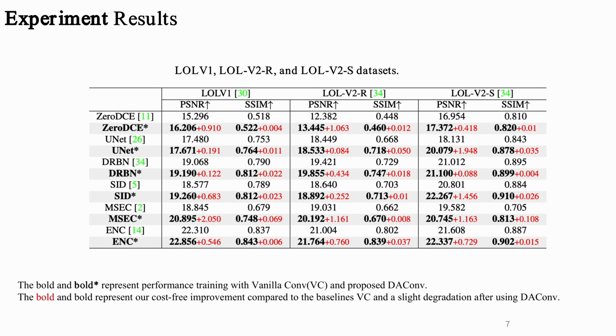We can observe that the performance of most of these methods is comprehensively improved after utilizing the DAConv, demonstrating that our proposed DAConv is robust and can be embedded in various network architectures. It is worth mentioning that unsupervised algorithms, such as Zero-DCE and RUAS, are also improved after using DAConv, indicating that DAConv is not sensitive to network learning methods.